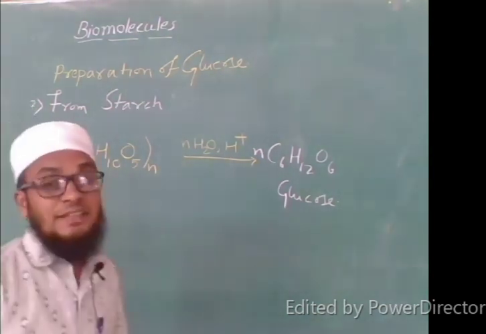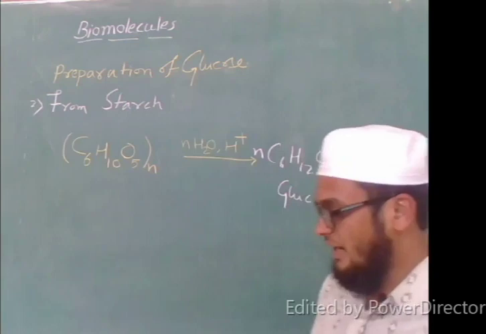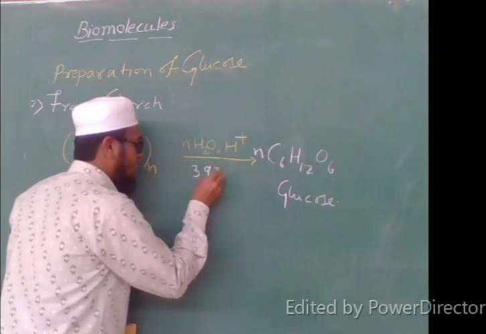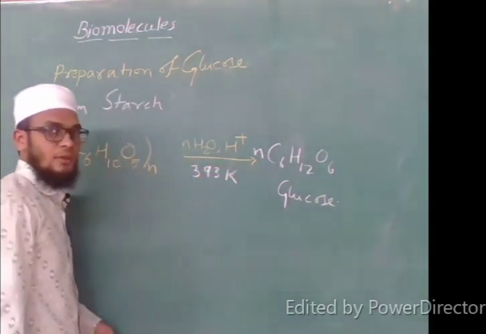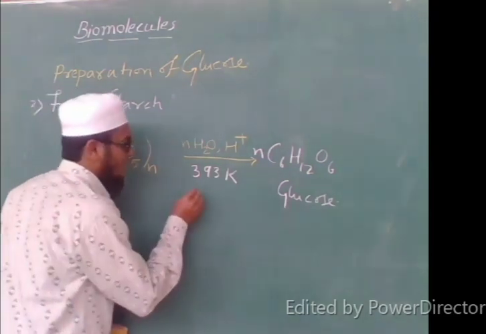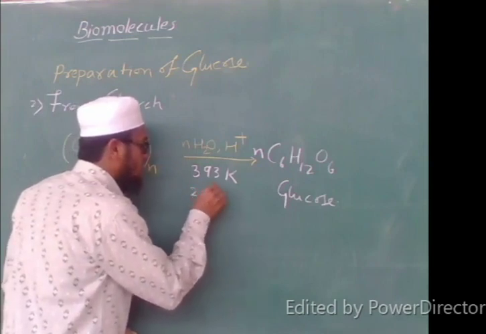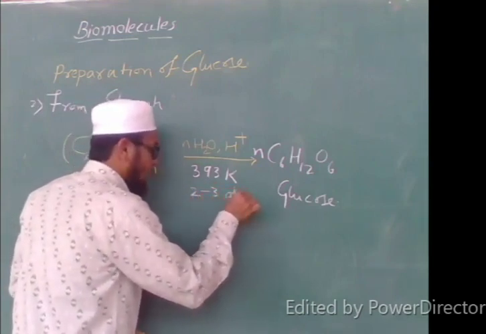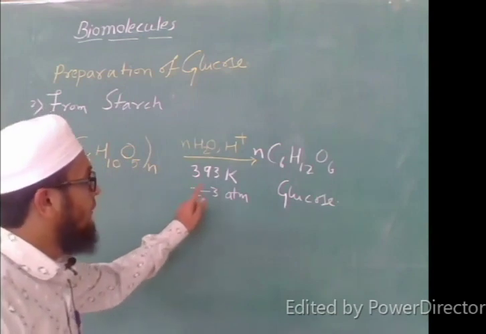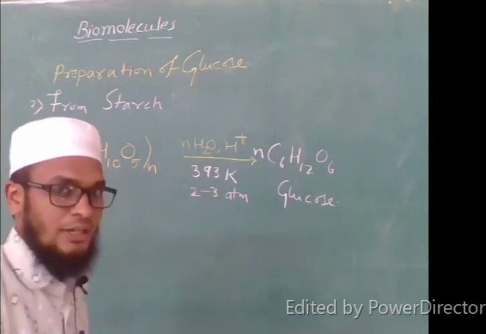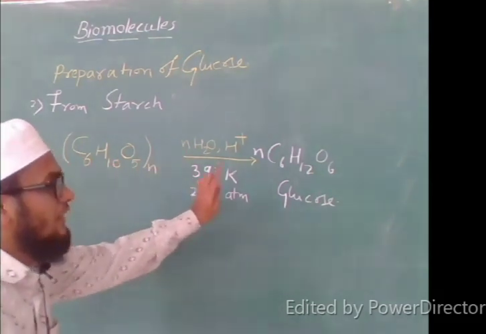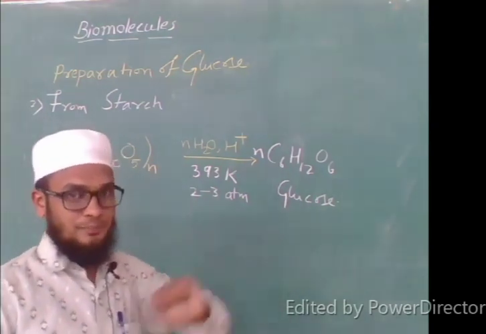So what are the reaction conditions? It requires a temperature of 393 Kelvin, and it also requires pressure of 2 to 3 atmospheres. So under a pressure of 2 to 3 atmospheres with a temperature of 393 Kelvin, these starch molecules under hydrolysis will give us glucose molecules.